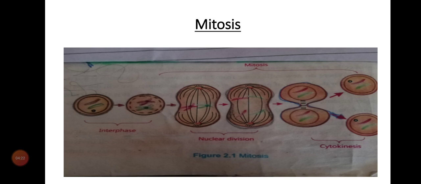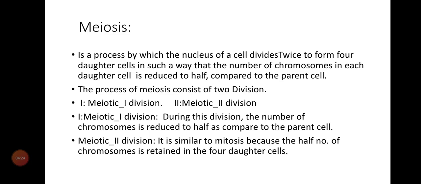Now we will discuss meiosis. Meiosis is a process by which the nucleus of a cell divides twice to form four daughter cells in such a way that the number of chromosomes in each daughter cell is reduced to half as compared to the parent cell. The process of meiosis consists of two divisions: number 1, meiotic I division, and number 2, meiotic II division.